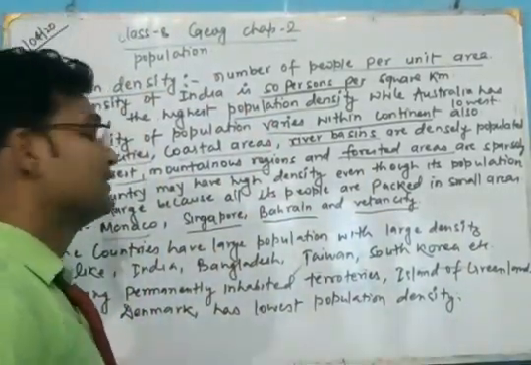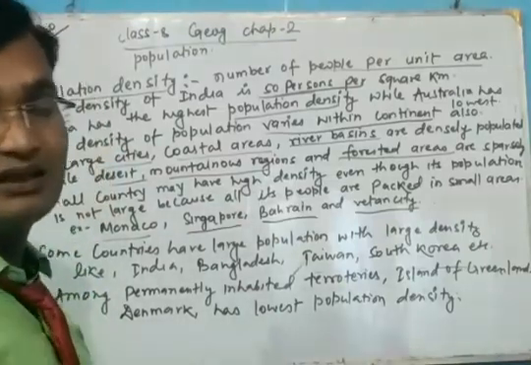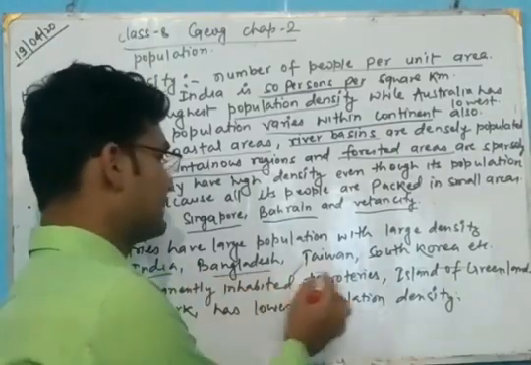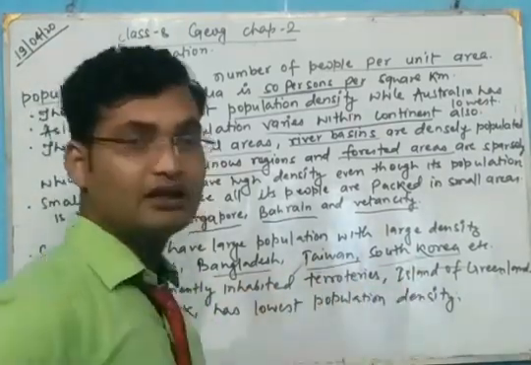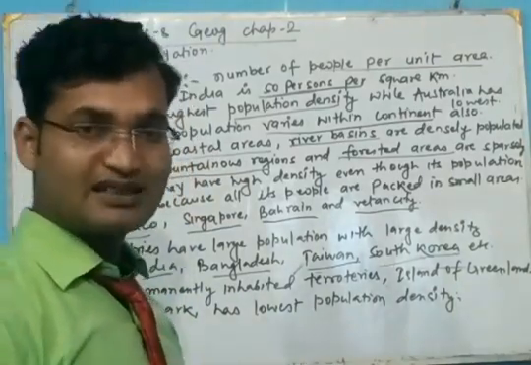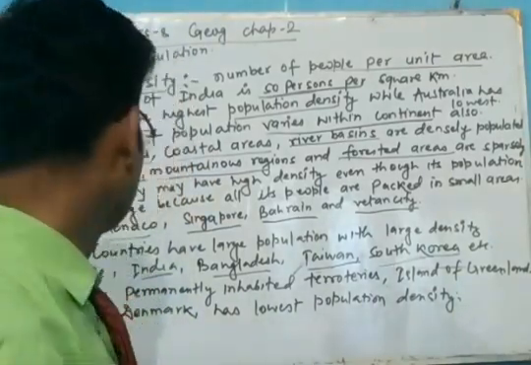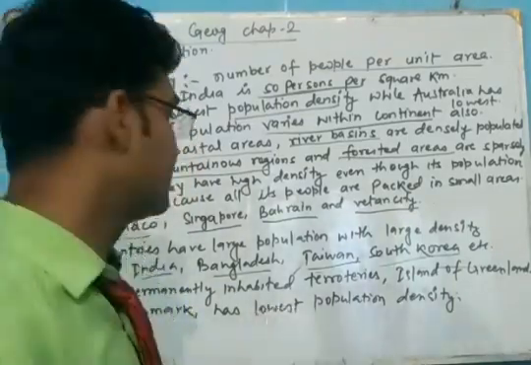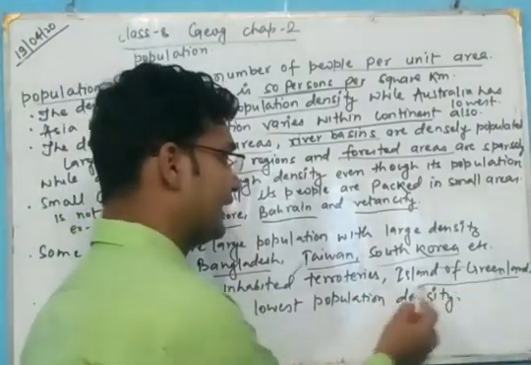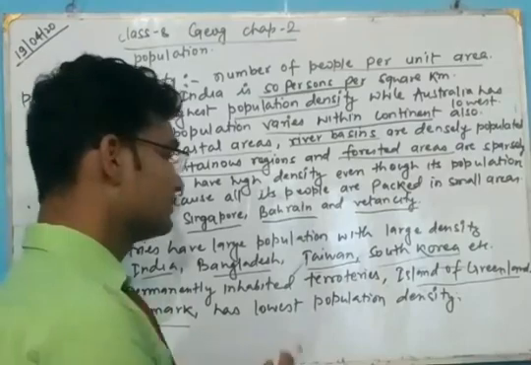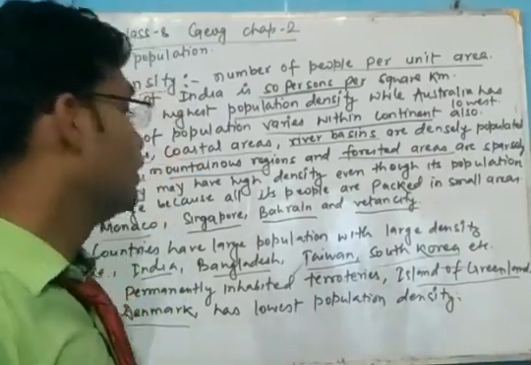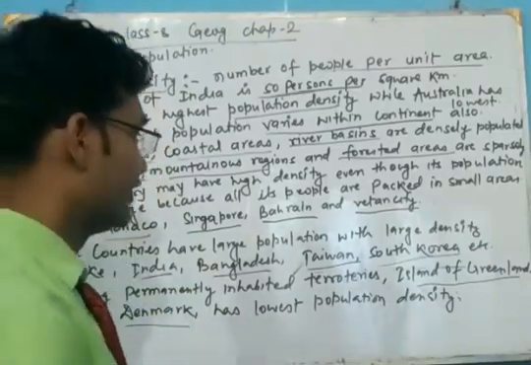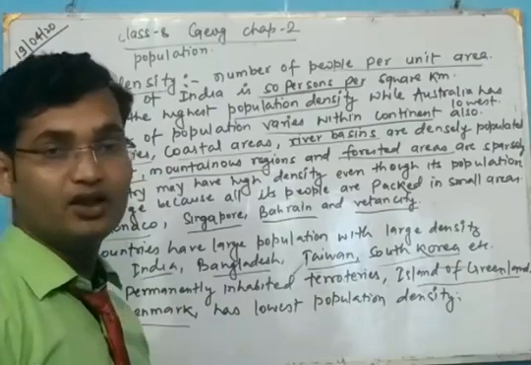Now some countries have a large population and a large density. Example, India, Bangladesh, Taiwan, South Korea, they have a large population and the population density is also large. Among the permanently inhabited countries like Greenland, Denmark have the lowest density. Means in the whole world, the island of Greenland, Denmark have very low density.